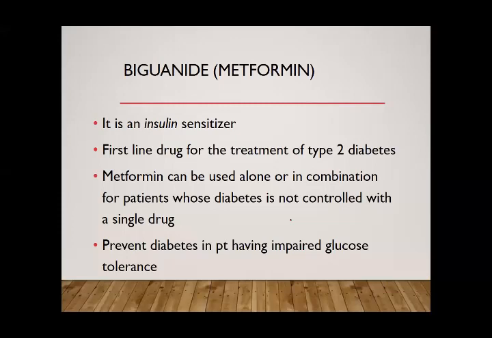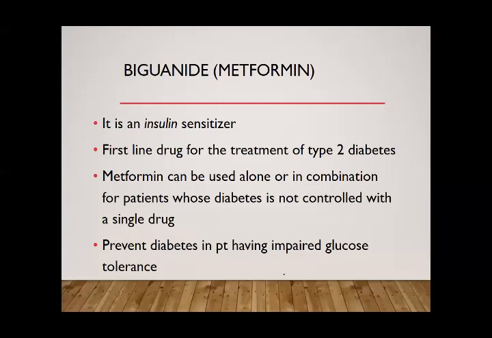Another important point related to biguanides, as I told you earlier in the last lecture, is that we have a limit of the normal blood glucose level and the diabetic level, and in the period in between, we have impaired glucose tolerance.